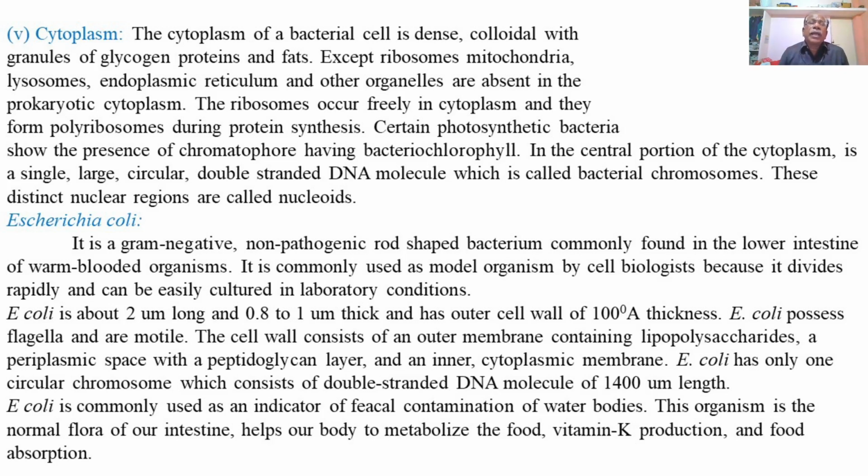Certain photosynthetic bacteria show the presence of chromatophores having bacteriochlorophyll. In the central portion of the cytoplasm is a single large circular double-stranded DNA molecule which is called the bacterial chromosome, or nucleoid, which is a distinct nuclear region possessing a double-stranded DNA molecule, without a nuclear membrane.